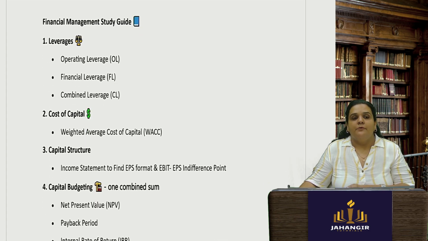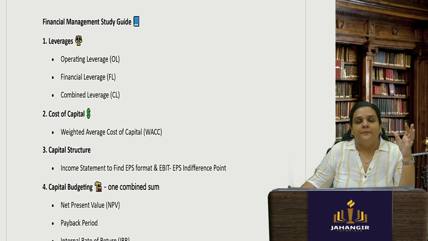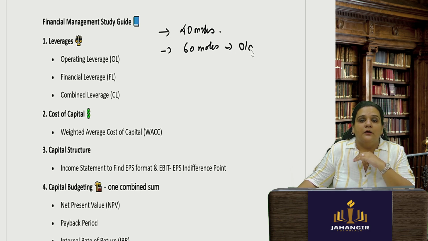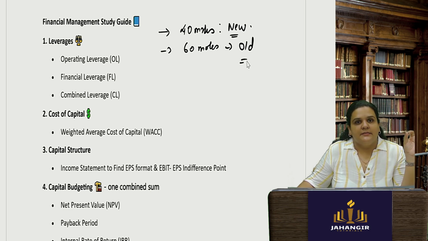Then you can come to financial management. For the new syllabus it is for 40 marks. For the old syllabus it was for 60 marks because the other 40 marks were for strategic management. But the chapters remain the same, and the revision strategy also remains the same.